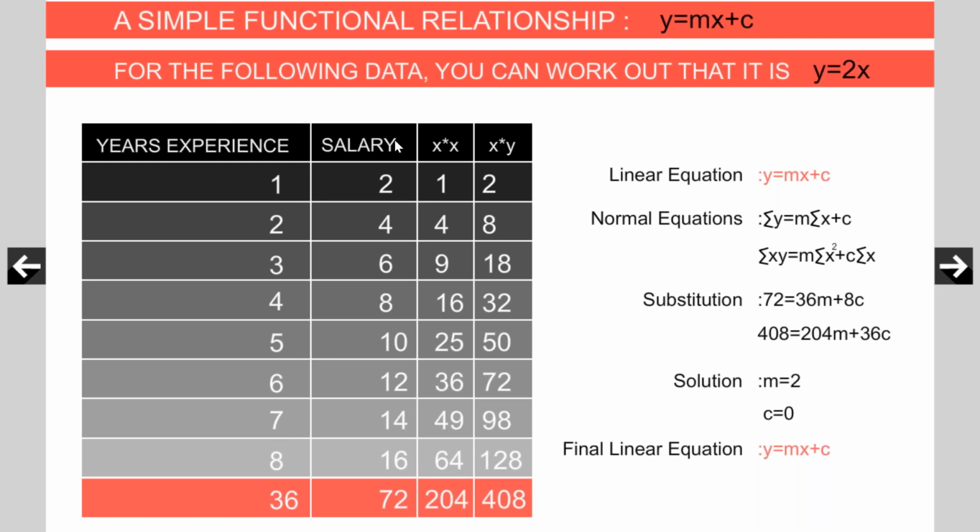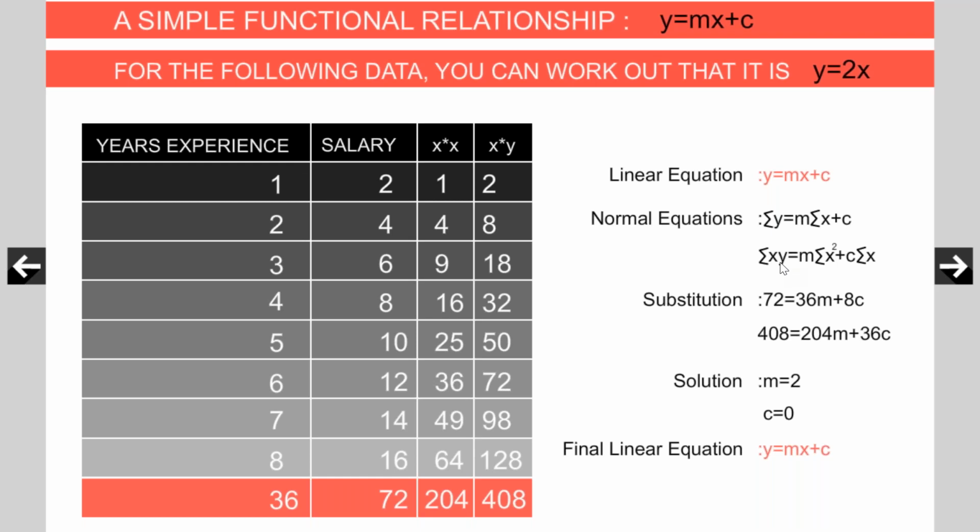All the values of x, all the values of y, and then I have multiplied 1 by 1, 3 by 3, right? That is why I'm writing x times x, x times y. Now I find all these totals. These 36 and 72 are used here. These 408 and 204 are used here. See, forget about this equation, the derivation. Let us not worry about the derivations and all. The derivations and the explanation are available in the statistics book.